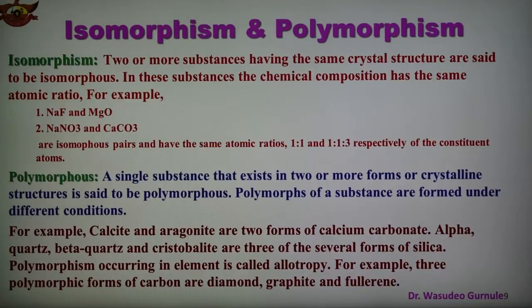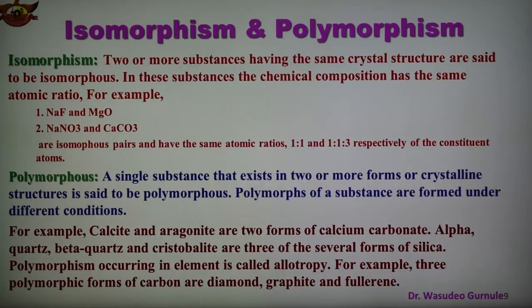In other words, we can also say allotropy. So polymorphism means a single substance existing in different forms. For example, carbon only, but the forms are different. It exists as diamond, is also found in graphite, and also in fullerene. These are the different forms of a single substance, which is known as polymorphism.